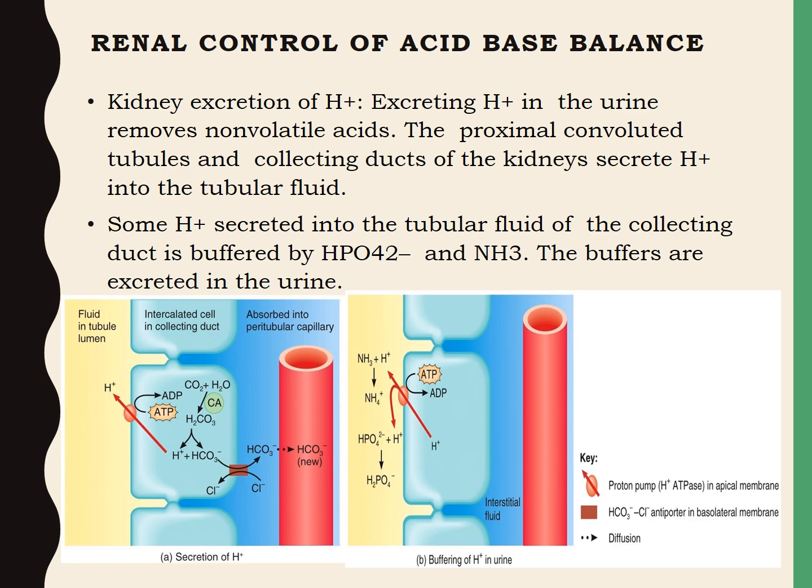And in the first picture, we can see the secretion of the H plus into the tubule lumen. Some H plus secreted into the tubular fluid of the collecting duct is buffered, but not by the bicarbonate. It is by ammonia and monohydrogen phosphate.